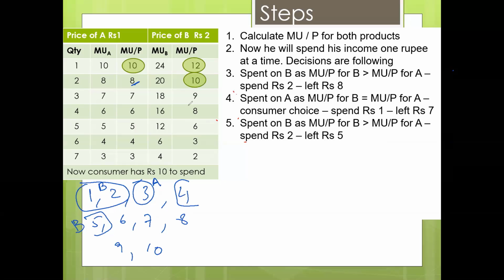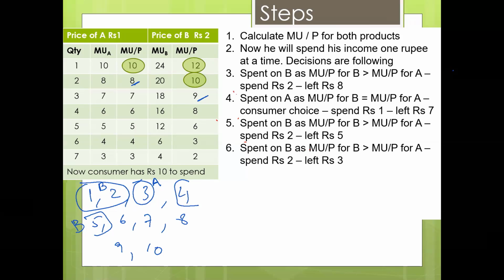Now he will compare 8 with 9. Since 9 is bigger, he will spend it on B. So let's see how we can write it. He will spend it on B because MU over P for B is bigger than MU over P for A. So 2 rupees are spent. Let's see. So 3 rupees left. Let me make a circle here. He has spent the 6th and 7th rupees on B. So he's put it in a trolley. Let me erase this number.